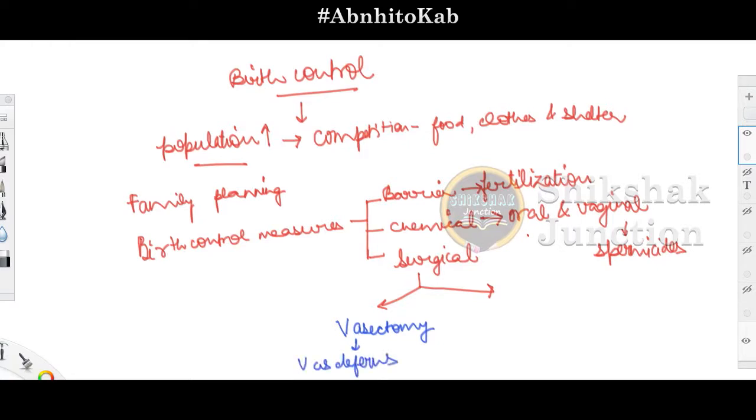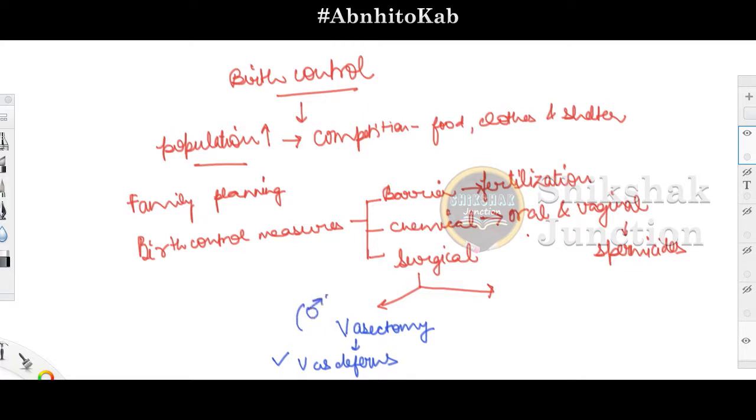So during the surgical procedure, a small part of the vas deferens is cut surgically or removed, and the ends are ligated so that it prevents the entry of sperm into the reproductive system. So that is why it is termed vasectomy. It happens in the case of males.